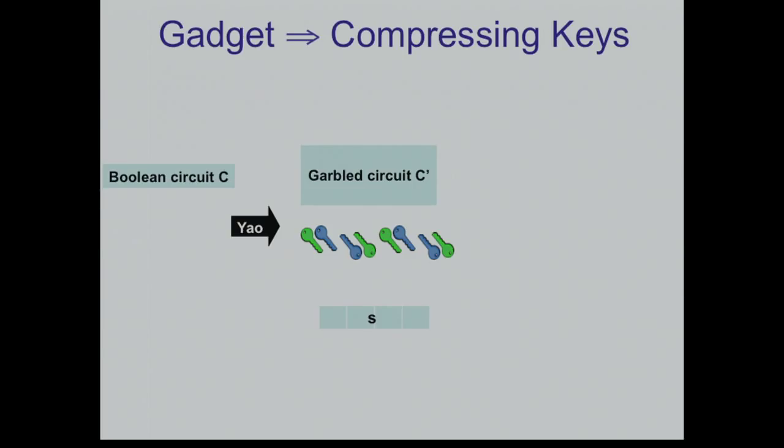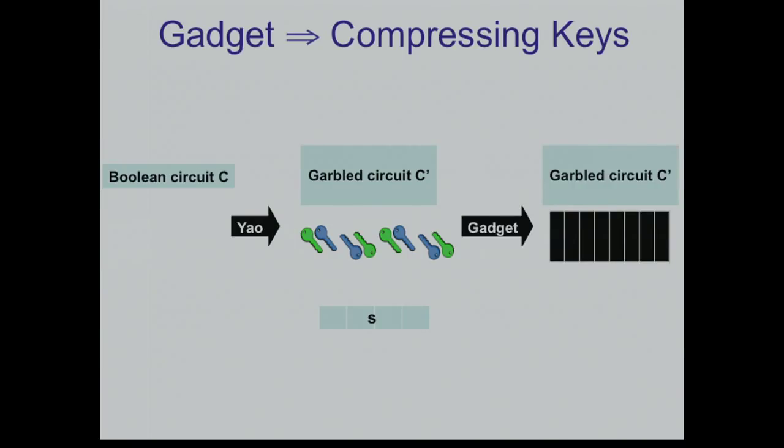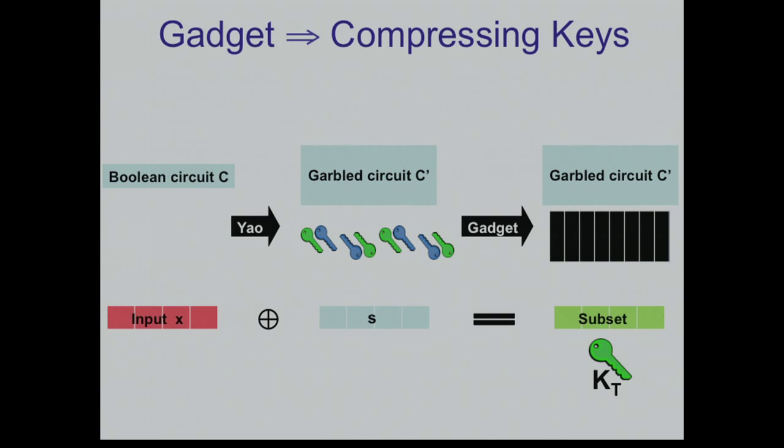If the second bit is 1, I permute this pair. So I shuffle the keys based on this n-bit vector. Now I throw these keys into this gadget. Alice encrypts all the keys, and this is my offline part. Now comes the online input X. I XOR it with this set. This defines a subset of the keys that I want, and I generate the key that corresponds to this subset.